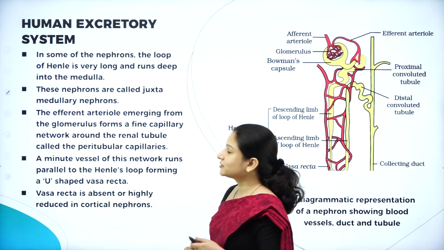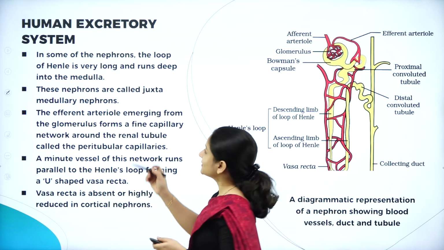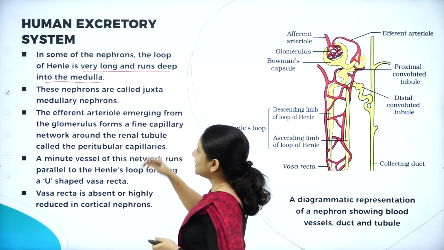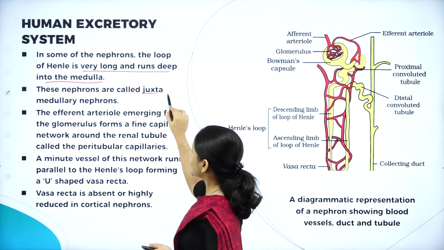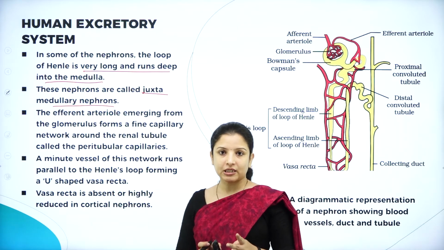So this was about the structure of the nephron. In some of the nephrons, the loop of Henle is very long and runs deep into the medulla. These nephrons are called juxtamedullary nephrons. So there are two types of nephrons in the kidney.